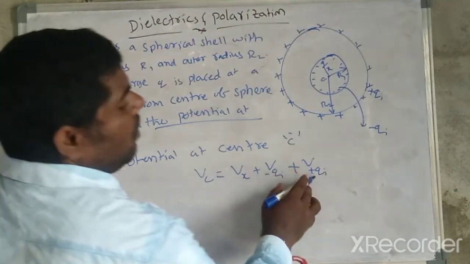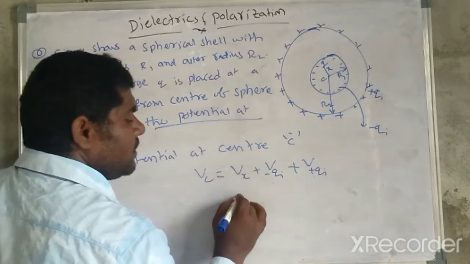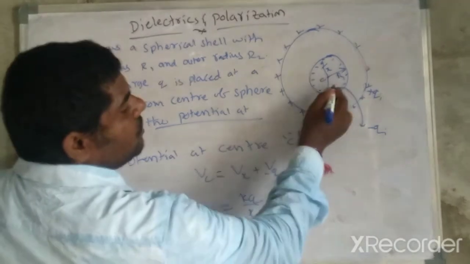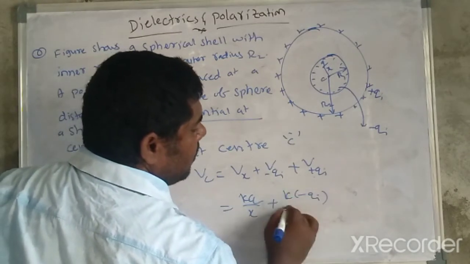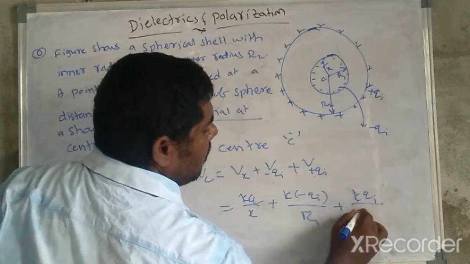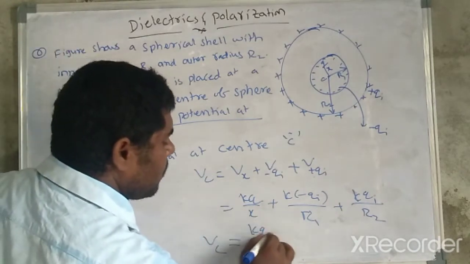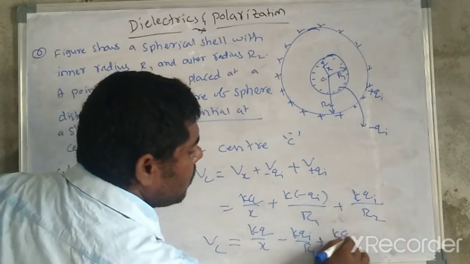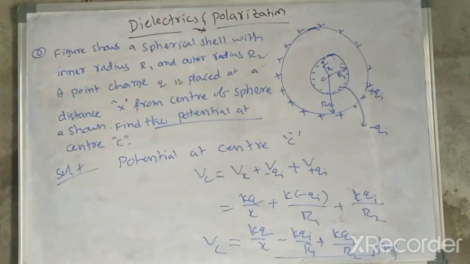The plus qi is on the outer surface and the minus qi is on the inner surface. The charge q is at point x, so its potential is kq by x. Then the potential of the negative induced charge at radius r1 is k into minus qi divided by r1, plus kqi divided by r2. So finally, the potential at C is equal to kq by x minus kqi by r1 plus kqi divided by r2. Now this is the answer to the question.